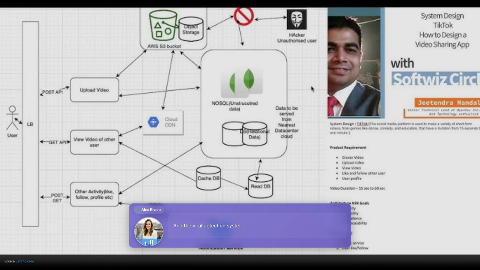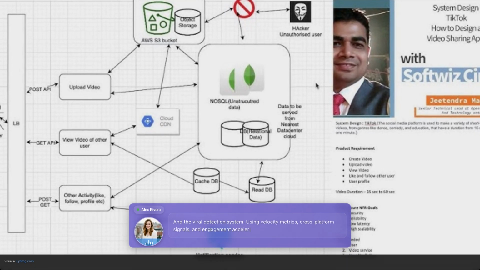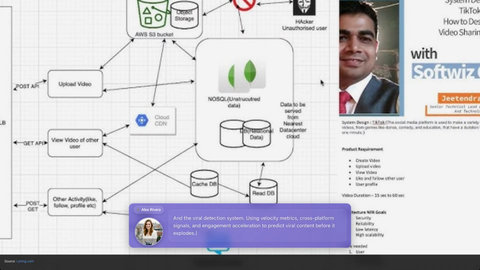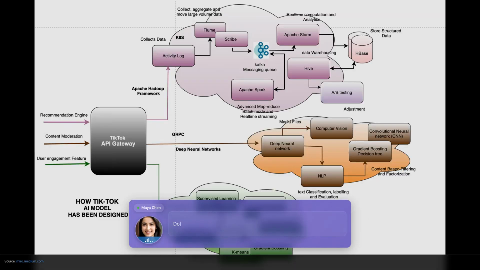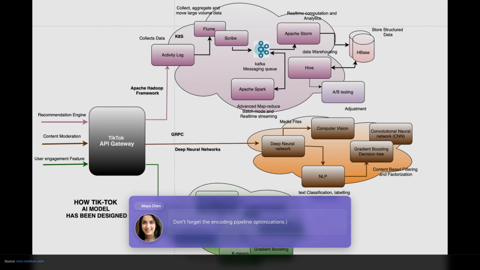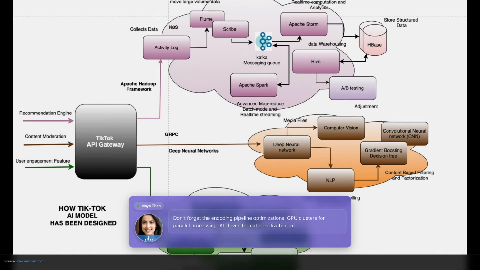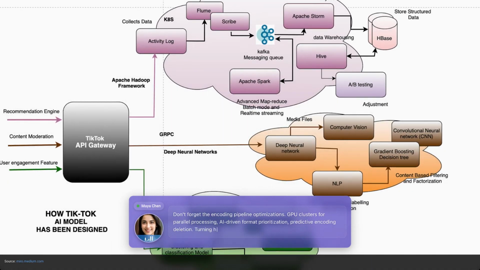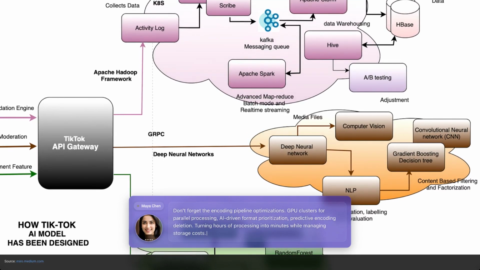And the viral detection system, using velocity metrics, cross-platform signals, and engagement acceleration to predict viral content before it explodes, then rapid cache propagation to handle the spike. Don't forget the encoding pipeline optimizations. GPU clusters for parallel processing, AI-driven format prioritization, predictive encoding deletion. Turning hours of processing into minutes while managing storage costs.